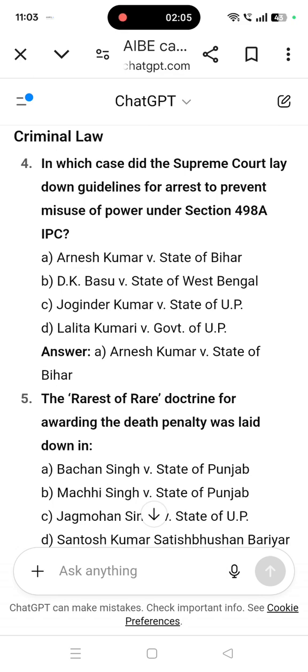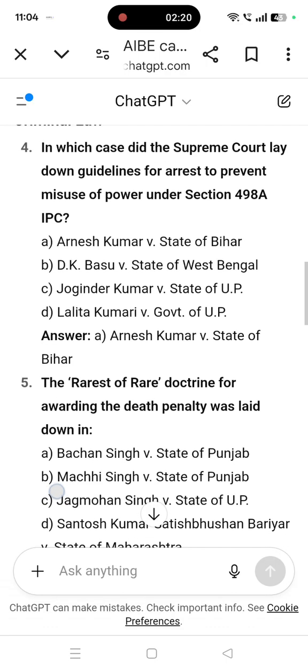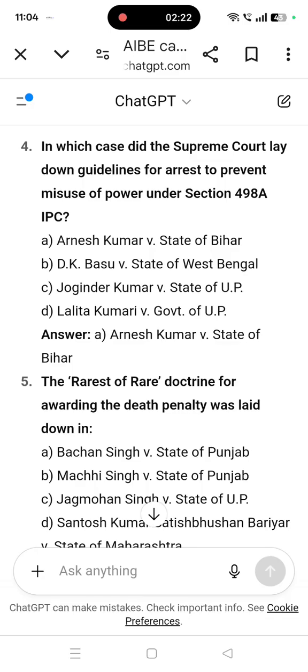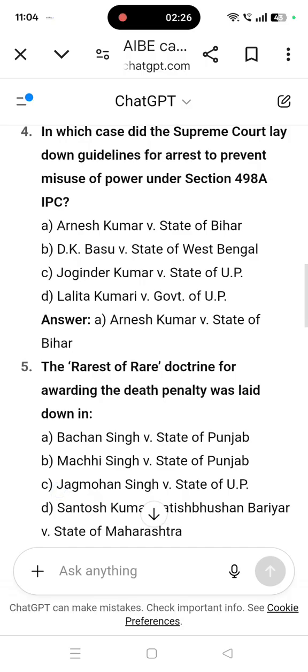So, first understand the question before writing the answer. This section is about cruelty of husband, against the cruelty of the husband. Answer is Arnesh Kumar versus State of Bihar.